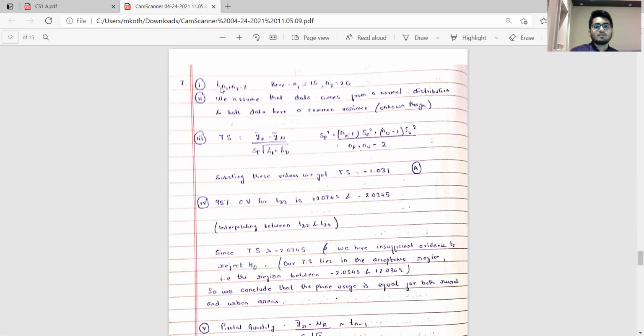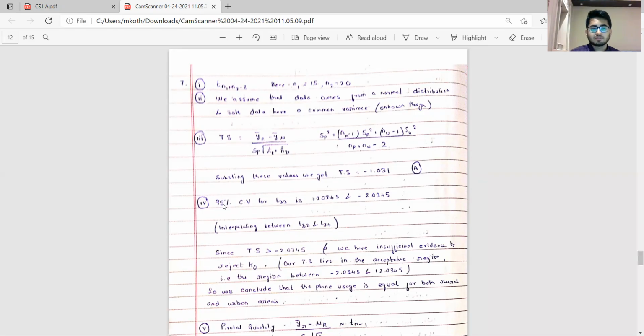The first part is the distribution is t with n1 plus n2 minus 2 degrees of freedom, where n1 is 15 and n2 is 20. Part 2, we assume that the data comes from a normal distribution. Both the data sets come from normal distributions and both have a common variance, which is unknown. Had it been known, we could apply the standard normal itself, but here it's unknown, so we need to apply the t distribution. The test statistic is again directly from bookwork. Solving, we get minus 1.031, which makes it option A.